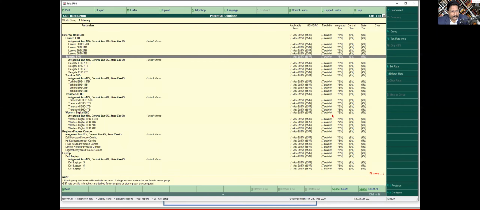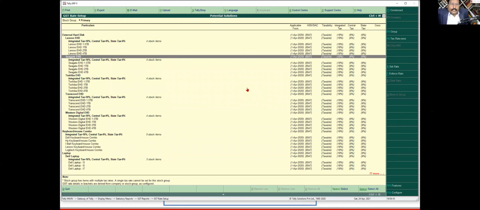Now, next use case: not all items are going to have the same HSN or the same rate. Let us assume, just as an example, that I have this stock group called Seagate EHD. Under that I have one, two, three, four items. This is my subgroup; my external hard disk is my primary group, and under that I have Lenovo and Seagate. Let's assume that Seagate HDD is not 18%, it is 28%.